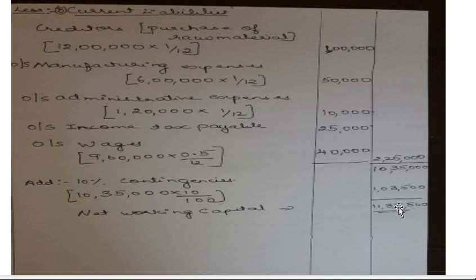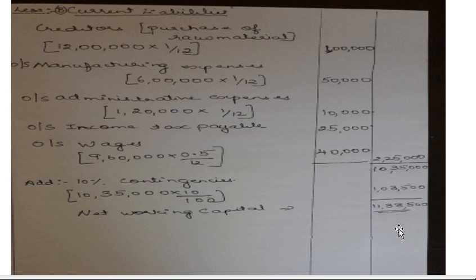Now add that contingencies. Contingencies means in future if some problem comes, they keep aside certain funds. So that fund is called contingencies. That has to be calculated on the amount of net working capital into the percentage, that is 10,35,000 into 10%. You will get 1,03,500. Then add it, you will get 11,38,500.